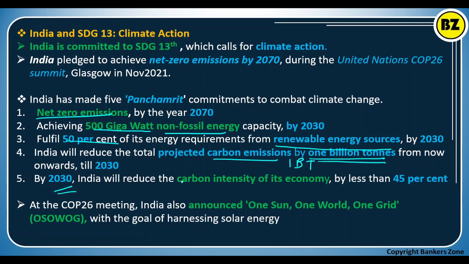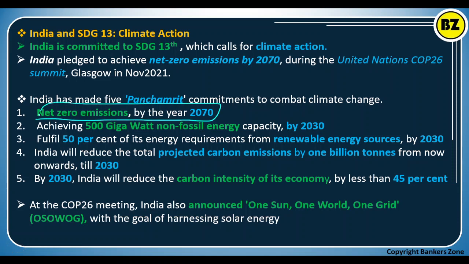By 2030, again, carbon intensity of its economy less than 45%. So these are the Panchamrit. There may be a question, which of the following is not a Panchamrit. That type of question may happen, but the most important thing is you have to remember the net zero emission.